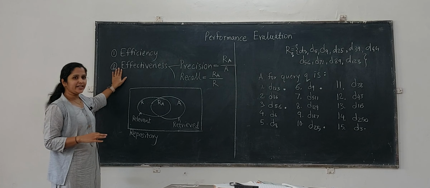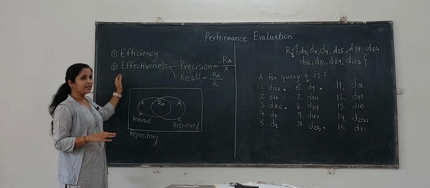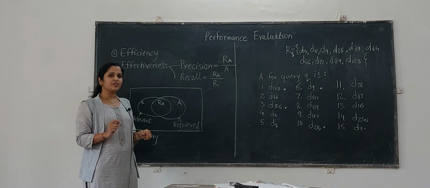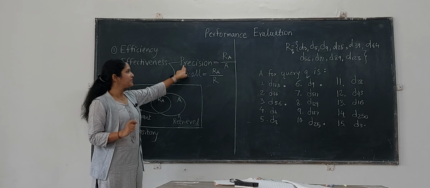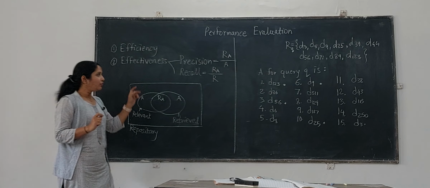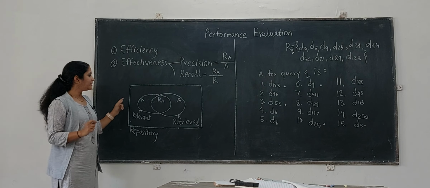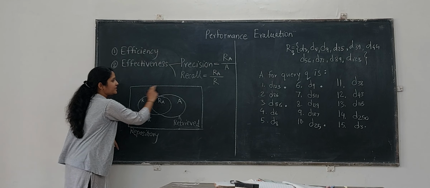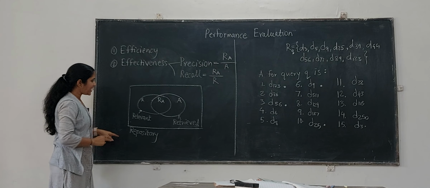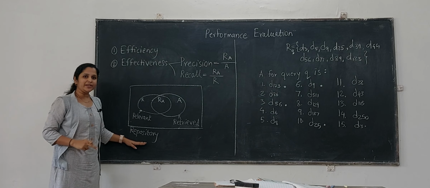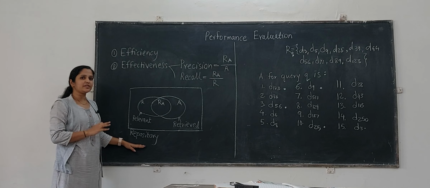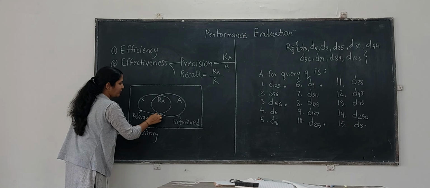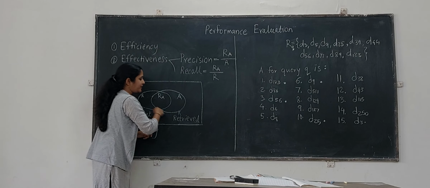So, considering effectiveness, the analytical parameters or metrics which are used for evaluation of an information retrieval system are nothing but precision and recall. So, what exactly are precision and recall? I will just let you know in short with an example. Consider this as the set of document repository which the information retrieval system is referring to, and these are the set of relevant documents and these are the retrieved documents.